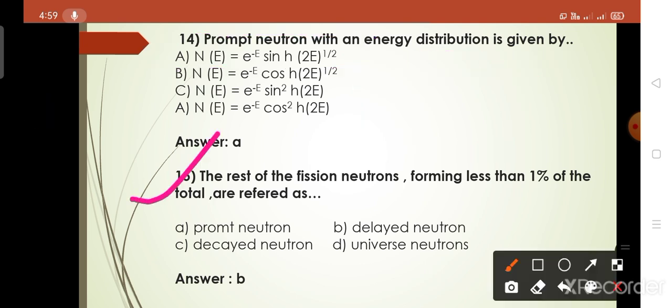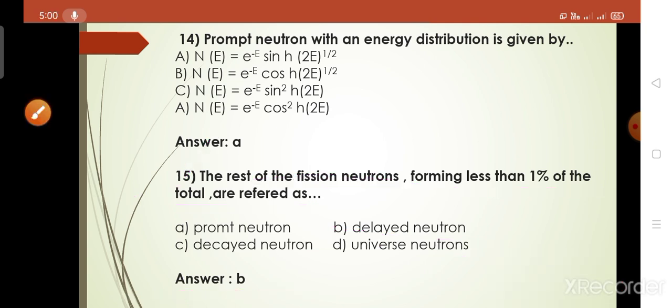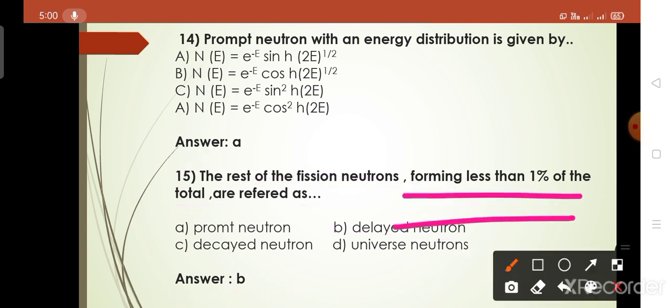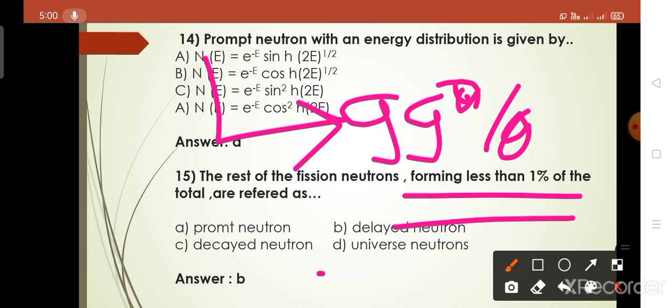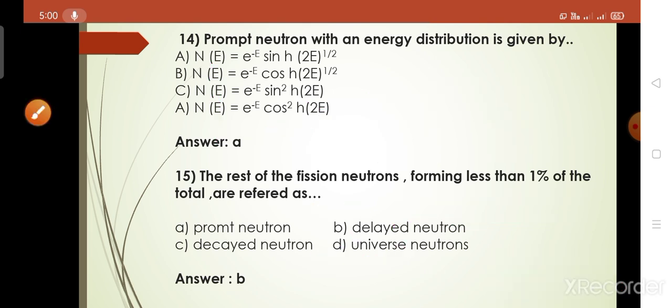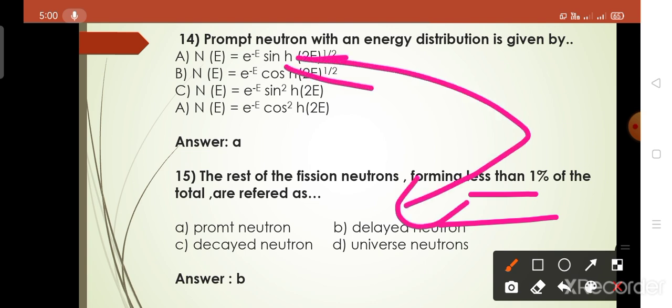Next question is, the rest of the fission neutrons, forming less than 1% of the total, are referred to as. Here the answer of this question is delayed neutrons, because prompt neutrons form 99% of fission neutrons. Okay, so in the case of prompt neutrons, the fission neutrons are 99%, and in the case of delayed neutrons, these neutrons are 1%. The prompt neutrons and delayed neutrons are different concepts.